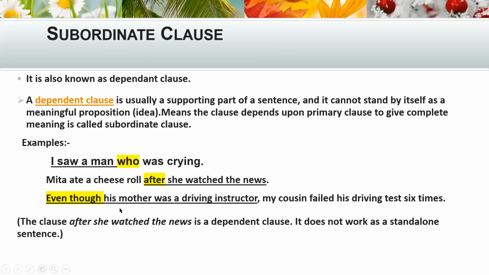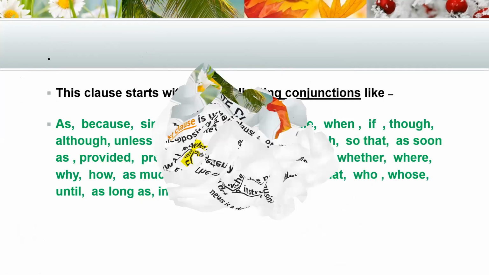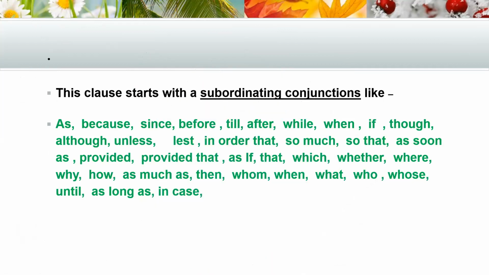Let's find what the subordinators or subordinating conjunctions are. Okay, these are the subordinating conjunctions. If you find them in the sentence, then it is a subordinate clause.